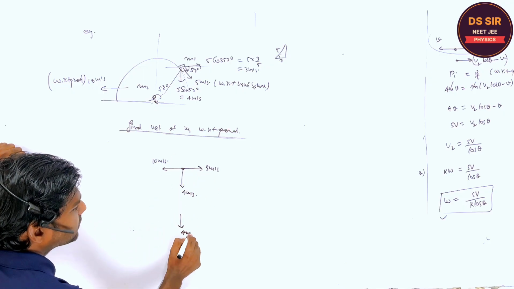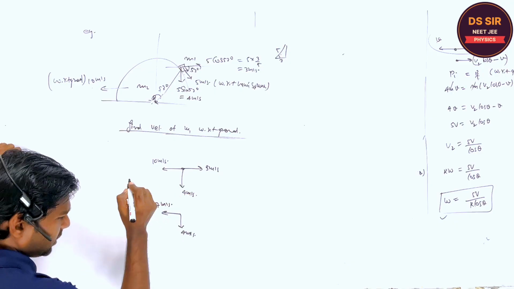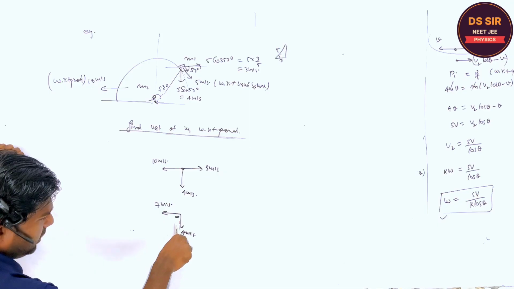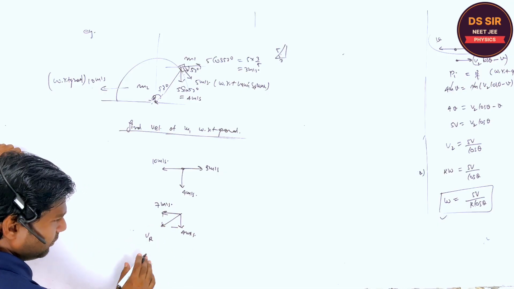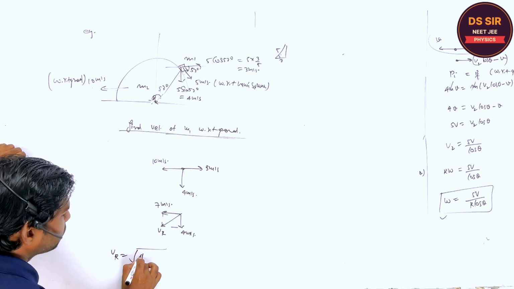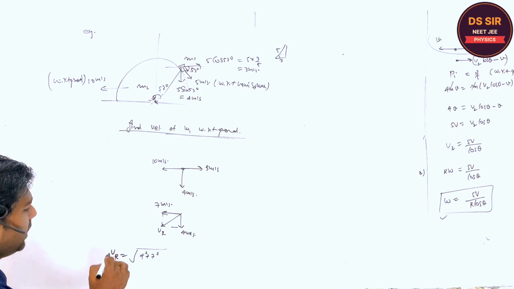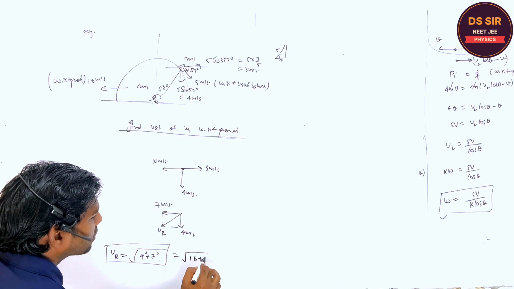This is the 4 meter per second in this direction, and this is 7 meter per second in this direction. In x direction, this is the component; in y direction, this is the component. So what is the resultant velocity with respect to ground? It is the square root of 4 square plus 7 square, that's it. Right? So this is the answer. Do you understand the concept or not?